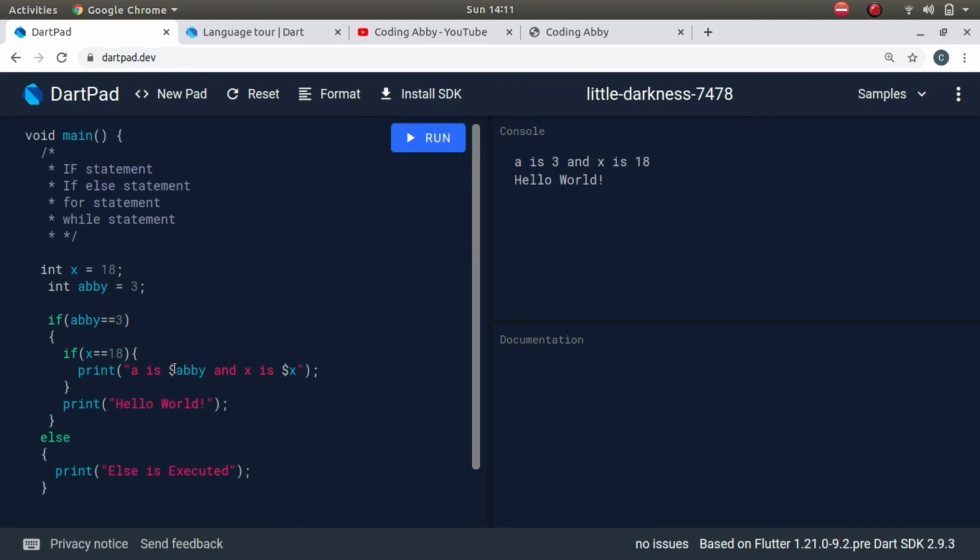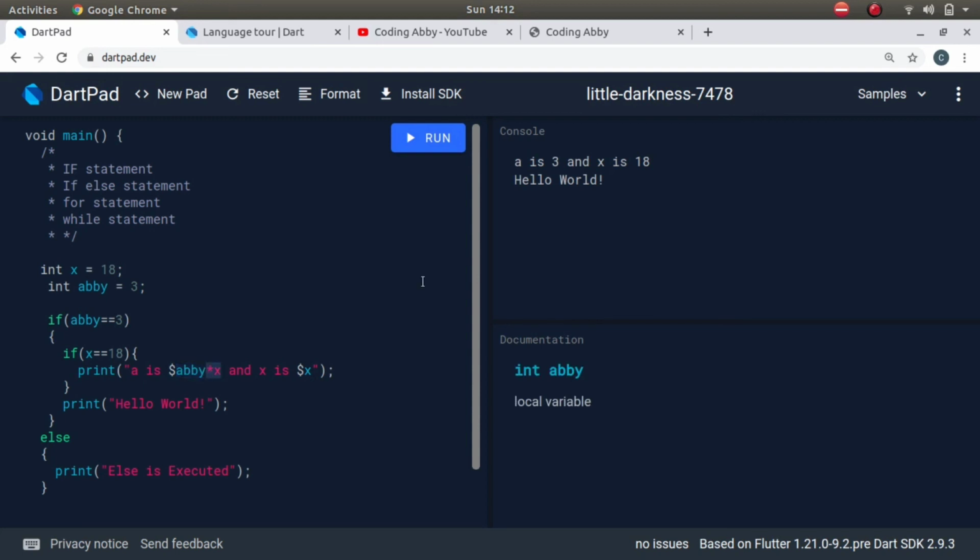See, so you need not, but when you have to perform an expression, like you have to tell Abby multiplied by, suppose, x. So see, if you are missing your curly braces, then it will treat whatever follows the dollar sign only as a variable.